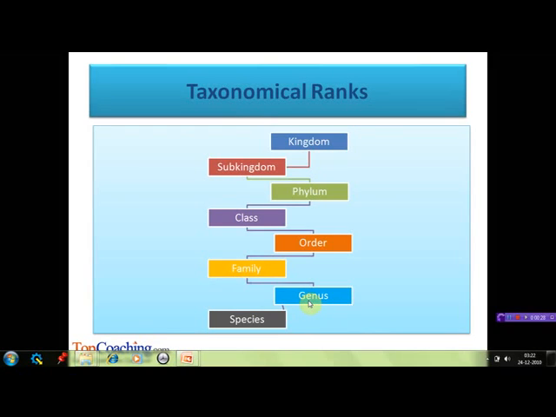Similarly associated genera constitute a family. Closely related families form an order. A group of similar orders forms a class. A group of classes is known as phylum. A group of phyla constitutes a subkingdom, and the subkingdoms together constitute the animal kingdom.